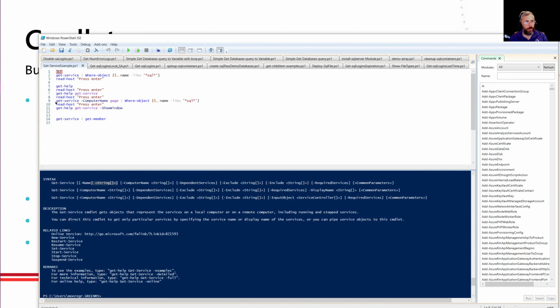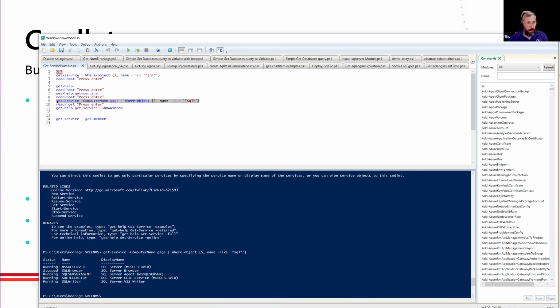But let's look at that ComputerName example for a second here. So Gauge is my Surface Pro. It's running about 2 feet to my right here. It's a Surface Pro. I use it for my demos when I travel. I want to see what's running on it. Do I have SQL Server on there? Well, lo and behold, I do. Notice I've said, hey, run it against Surface Pro, not against my desktop, and find me what is running. Now the Surface Pro is running SQL Developer Edition, so in this case, Agent is running. So I can see the difference in that.